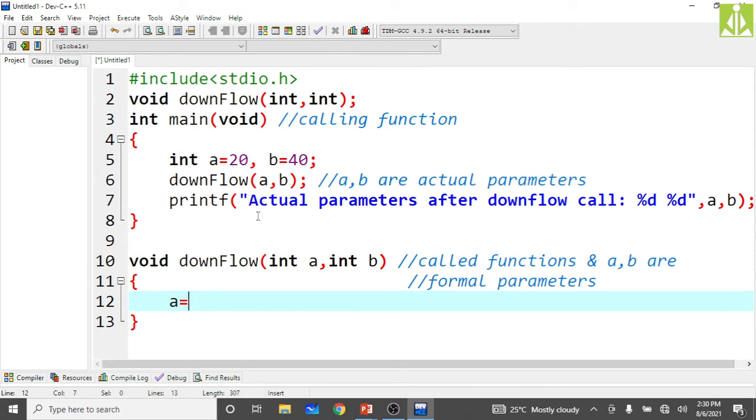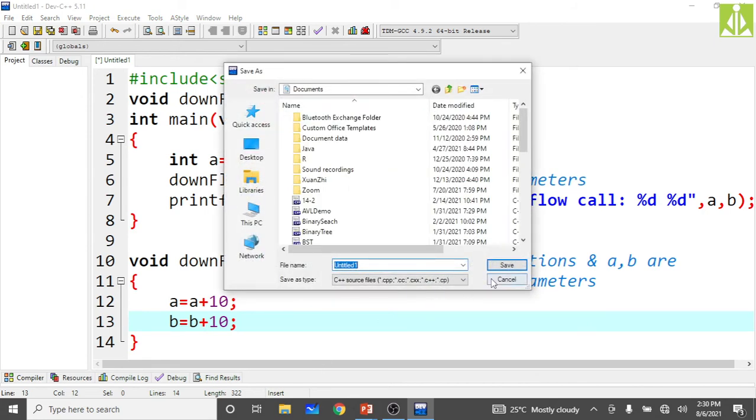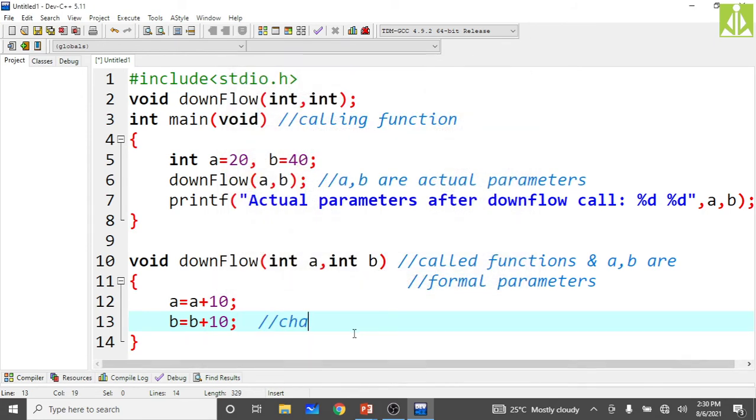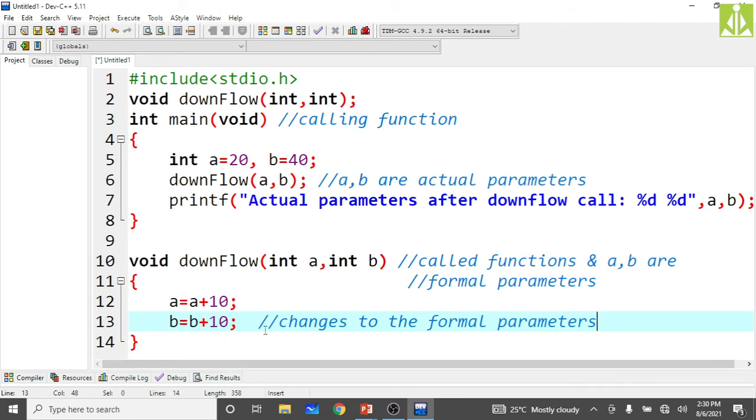A equals a plus 10, I am changing the value. Then b equals b plus 10. Whatever values we have in a and b, I am simply adding 10 to them. So these are nothing but changes to the formal parameters, isn't it? According to our discussion, are they going to affect my actual parameters? No, they are not going to affect my actual parameters.